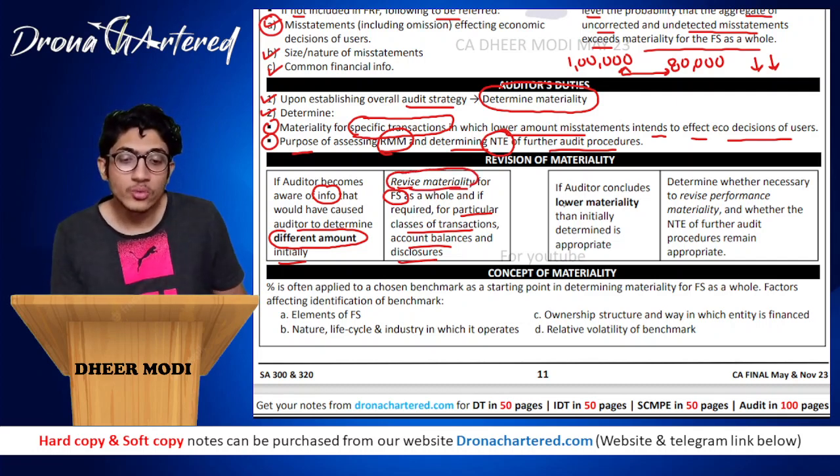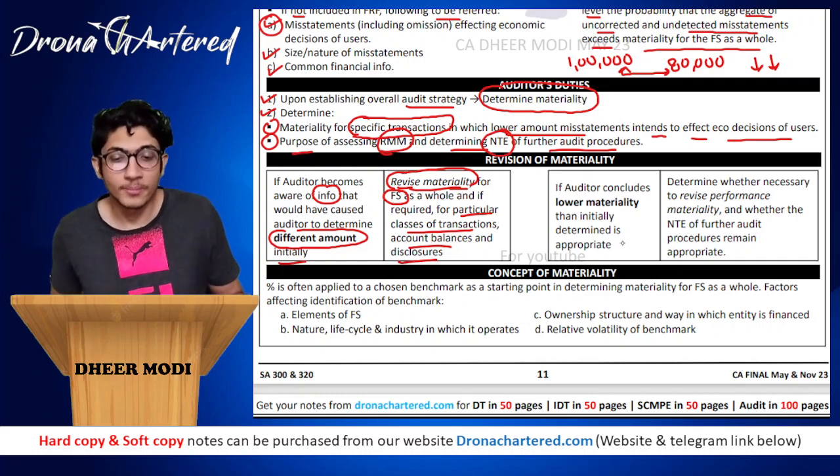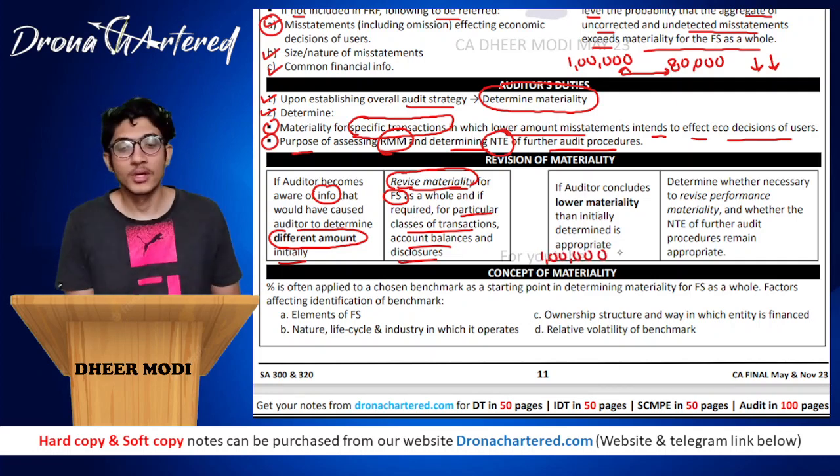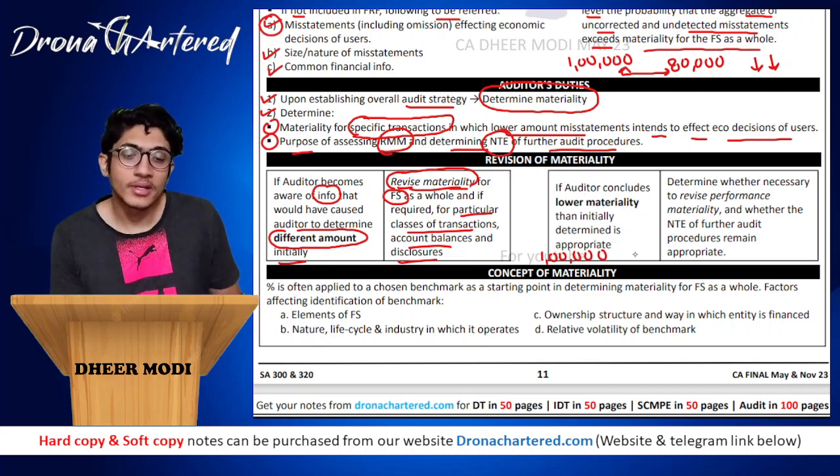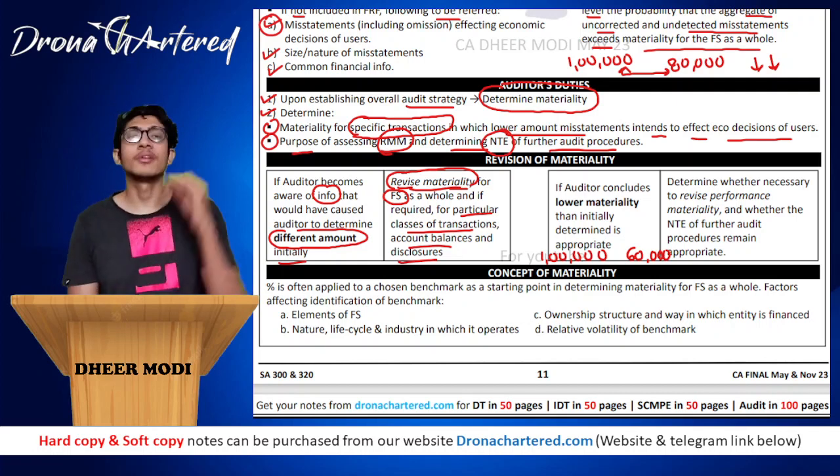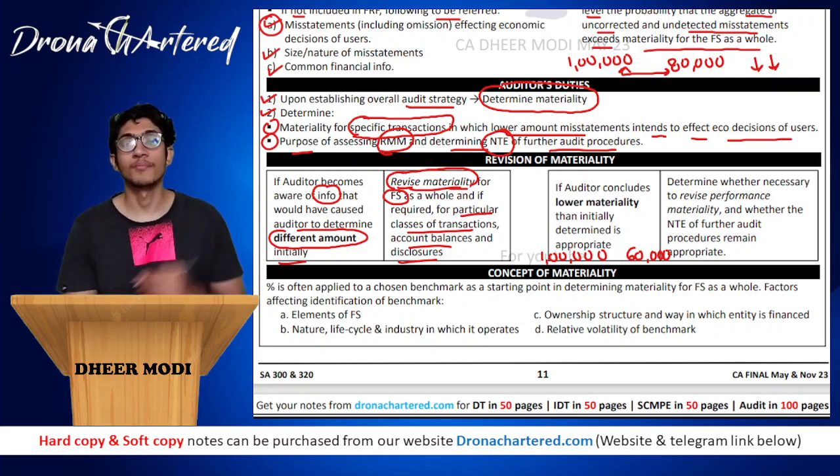If the auditor concludes a lower materiality than initially determined is appropriate, for example, initially the auditor had decided that my planning materiality will be 1 lakh. Now he says that no, my materiality should be 60,000. I have come to know more information. I have revised the materiality to 60,000.